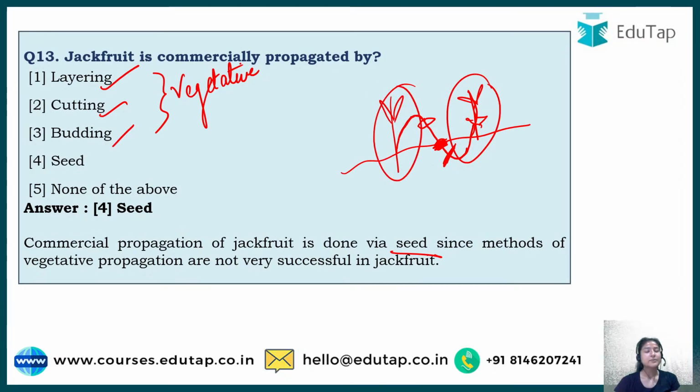Then in cutting, it is most common in roses, you must have observed, a stem is cut off the plant, and then that stem is sown in the soil, and then a new plant emerges from it. A common example is rose. Then comes budding. What is a bud? Before flowering there is a small bud that occurs.